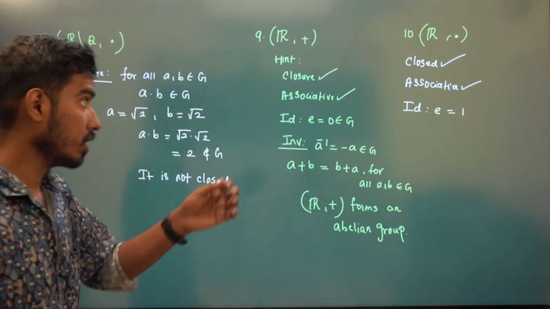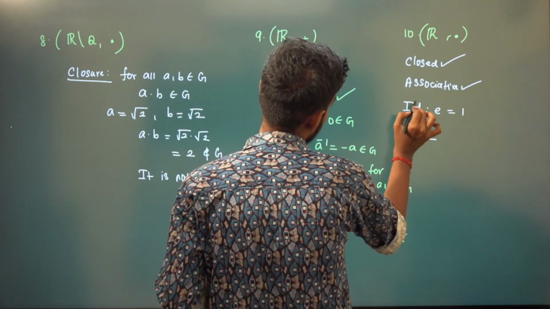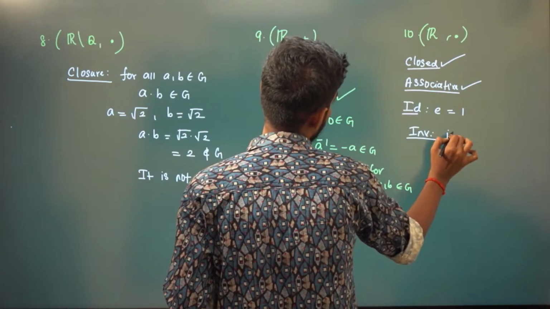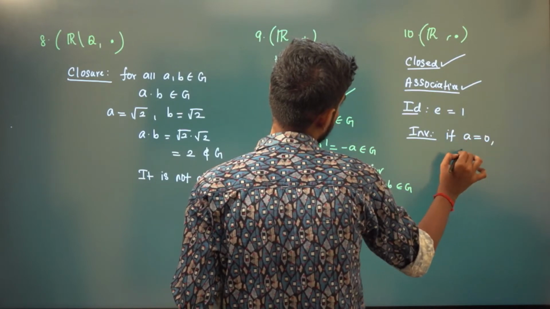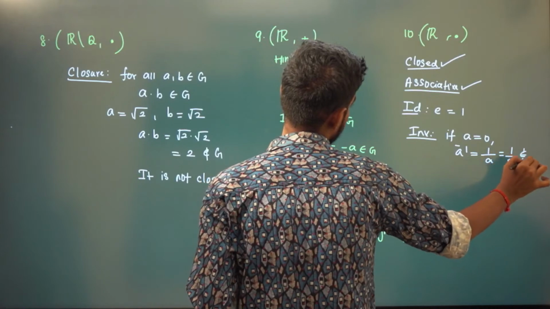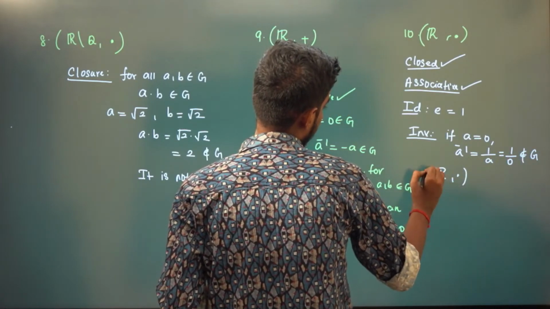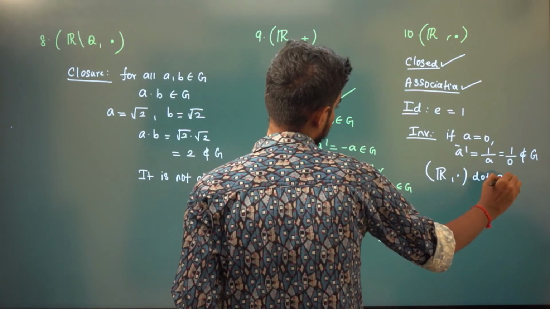But what about the inverse? If you take a to be equal to 0, the inverse is 1 by a. Does 1 by 0 belong to G?